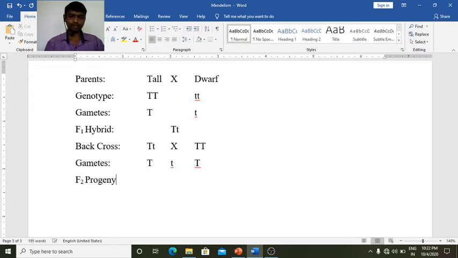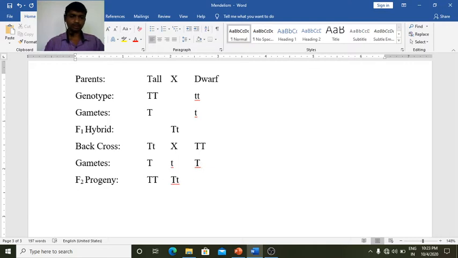So the F2 progeny form having genotype like capital T, capital T. This is formed by the fusion of this gamete with the dominant parent gamete that possesses capital T. Now the other one, capital T, small t. Okay, so capital T that forms this progeny. Now this small t, capital T, forms this progeny.